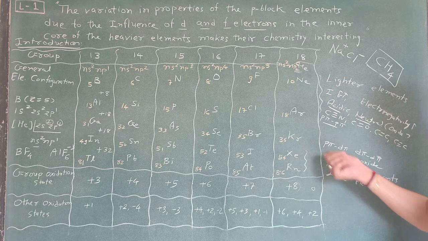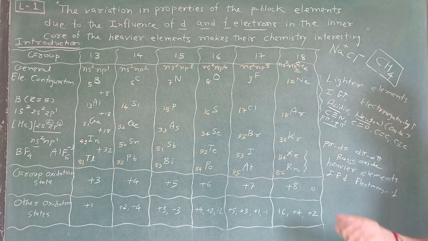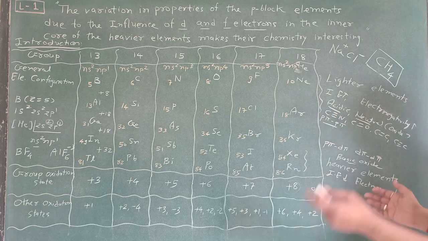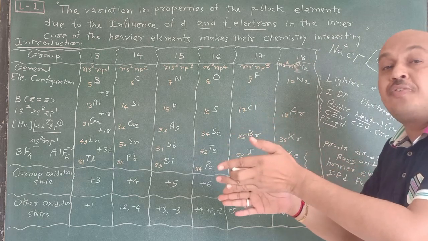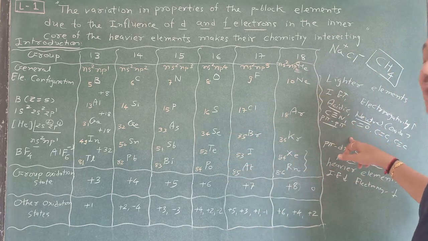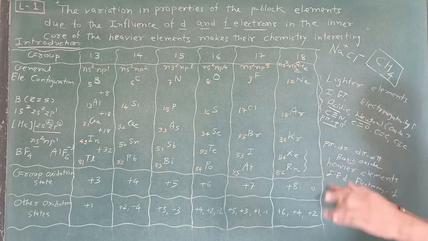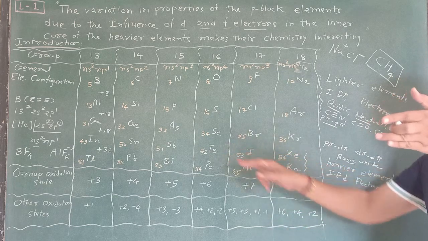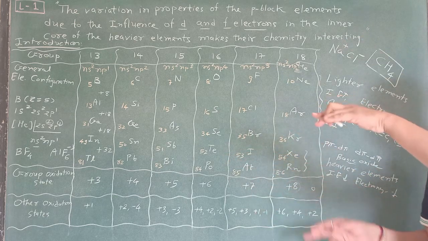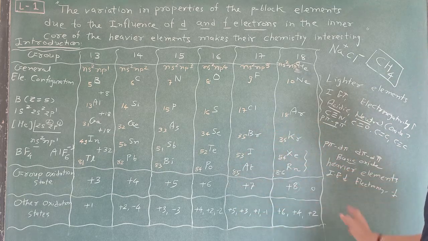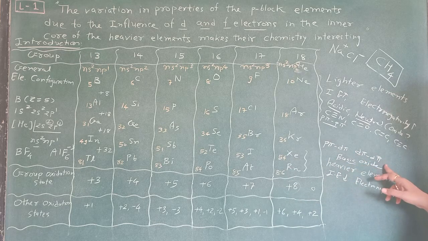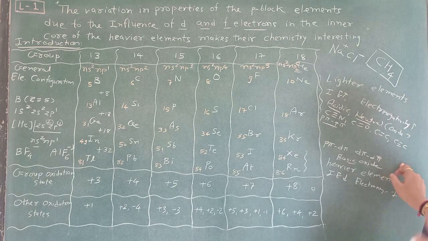And here p pi and d pi bond formation means what? Between two elements, the p orbital of one element and the p orbital of another element produce a p pi bond. And p pi means what? One heavier element possesses p pi and another possesses p pi. And d pi is also possible. This type of formation is known as d pi d pi bond formation. And they produce a double bond. When a double bond is there, at that time a pi bond is introduced.